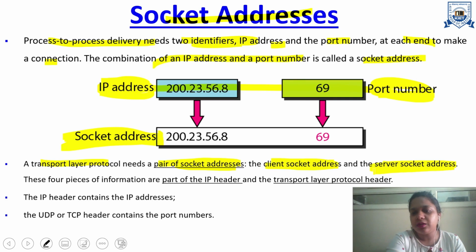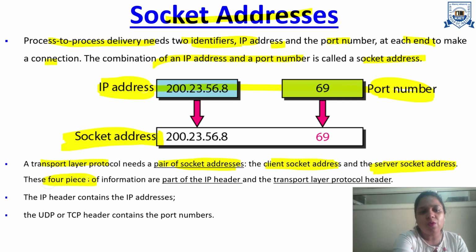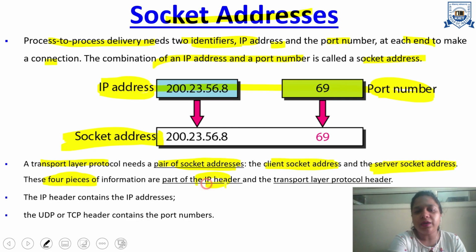These four pieces of information are already part of the headers. The IP header contains the IP addresses, and inside the IP packet we have a UDP or TCP header, which contains the port numbers. So overall, the headers carry all these four pieces of information.